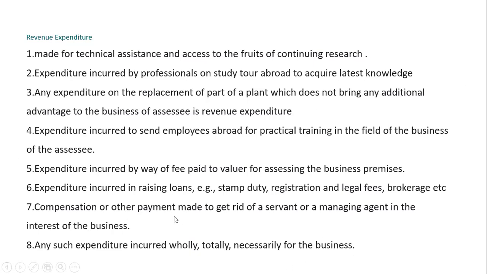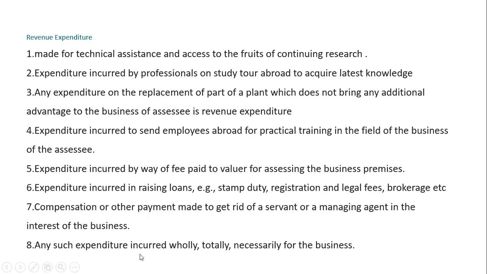Compensation or payment to get rid of a servant or a managing agent in the interest of the business. See, if you are voluntarily removing one employee or a managing agent, whoever, this is treated as capital expenditure. But what you are doing here, they are causing you a trouble. Get rid of a servant. So the compensation paid for him is treated as what here? Revenue expenditure. If you are removing your employee by terminating his services, that will be treated as what? Capital expenditure.